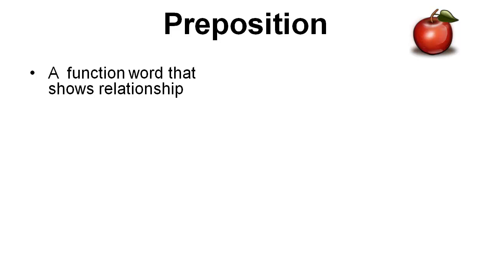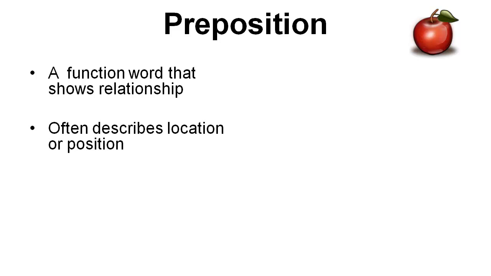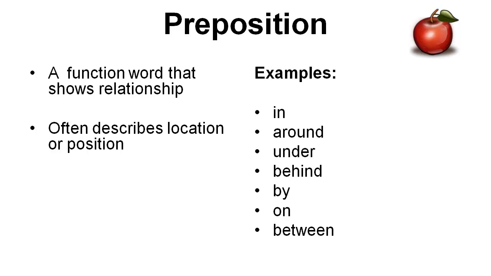A preposition is a function word that shows relationship. A preposition often describes location or position. For example, in, around, under, behind, by, on, between. All of those words give some sense of location or position, right? And of course, this is not a comprehensive list, but examples of some of the more common prepositions.